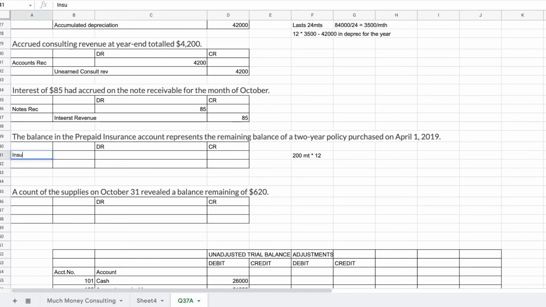It's $2,400. So we're going to record insurance expense for $2,400. And we're going to look at prepaid insurance.